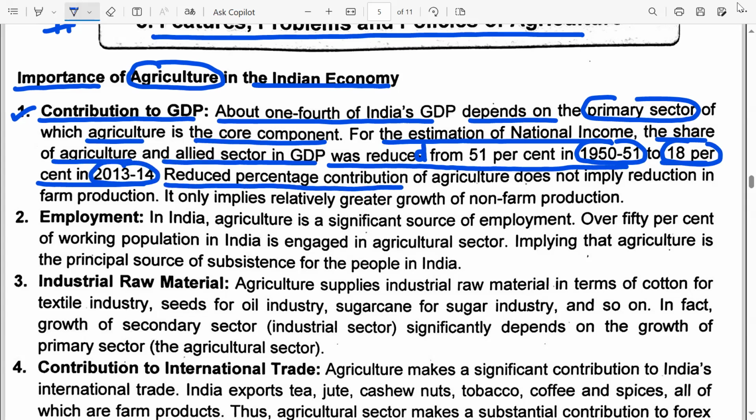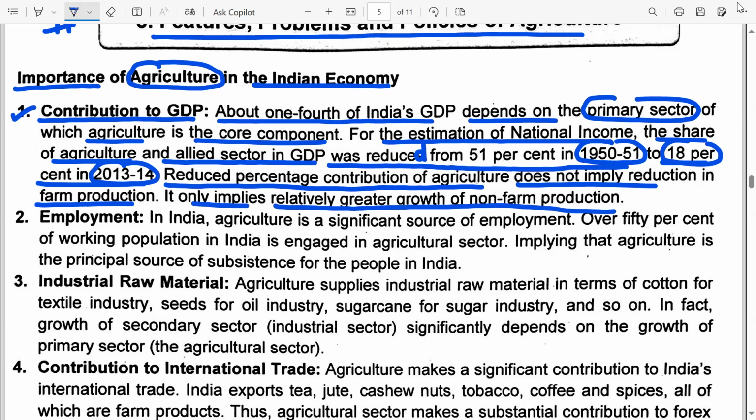Reduced percentage contribution of agriculture does not imply reduction in the farm production. When I say that the contribution of agriculture has gone down, it does not mean that farm production has gone down. It only implies relatively greater growth of the non-farm production.